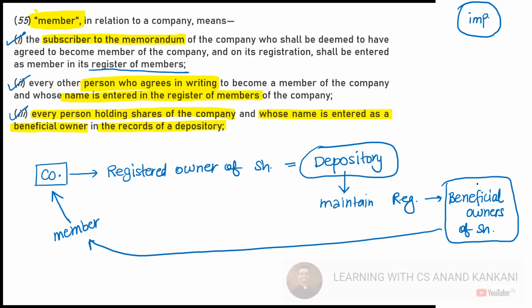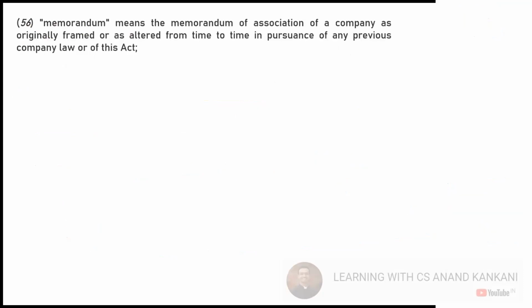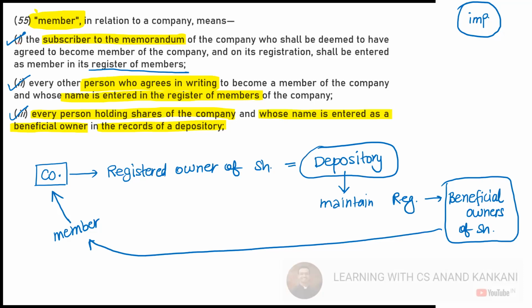Let's go ahead and see the next definition here. Does it say that the member has to be an individual only? No. Dhaval is saying no. So can one company become a member of another company?